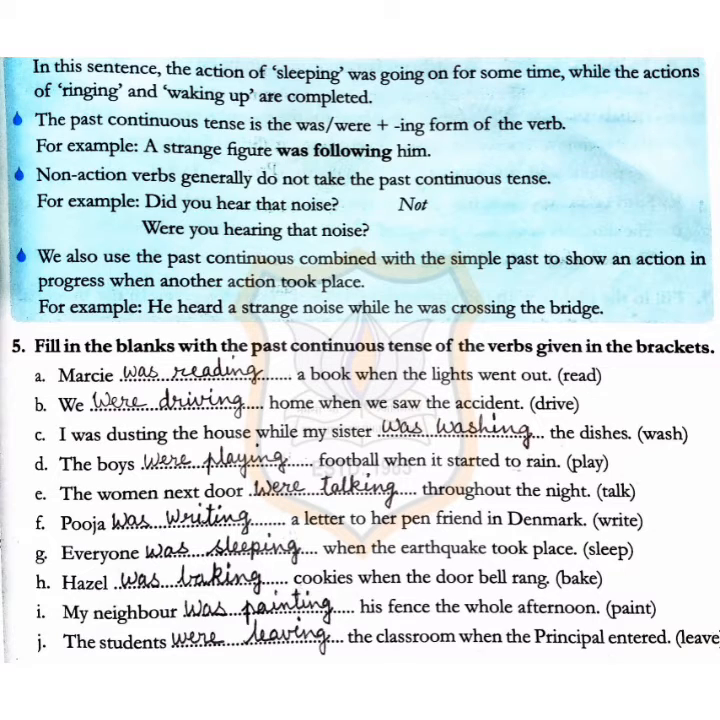Exercise 5, filling the blanks with the past continuous tense of the verb given in the bracket. First one, Mercy was reading a book when the light went off. Next, we were driving home when we saw the accident. Next, I was dusting the house while my sister was washing the dishes. Next, the boys were playing football when it started to rain. Next, the women next door were talking throughout the night. Next, Pooja was writing a letter to her pen friend in Denmark.